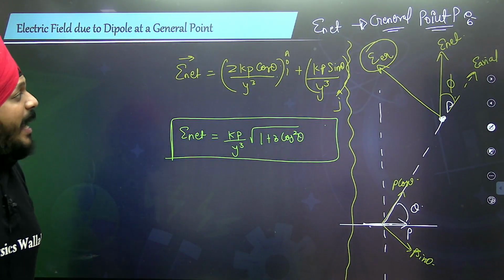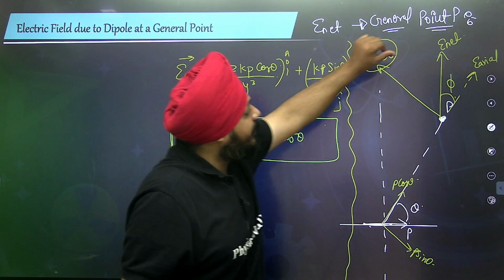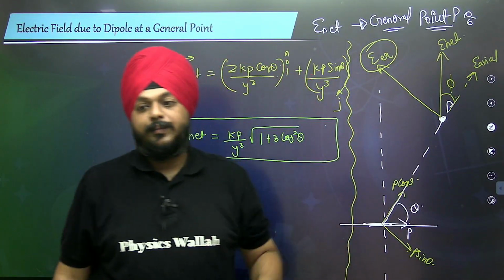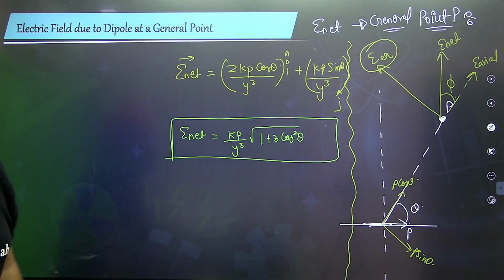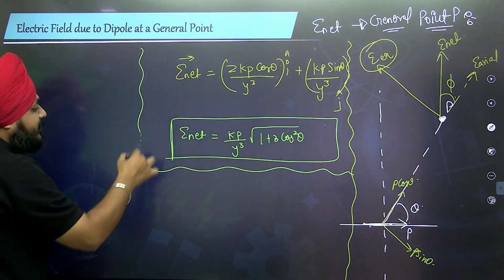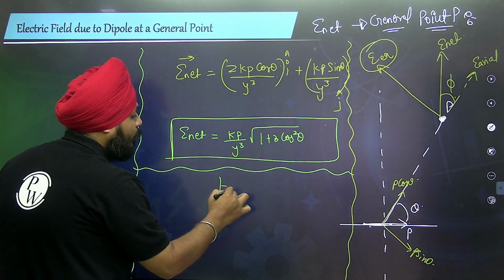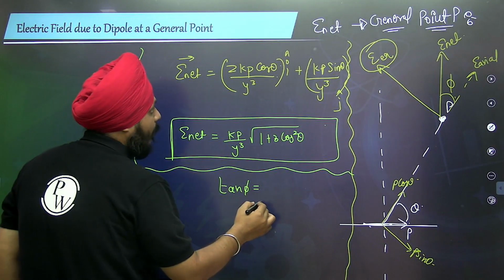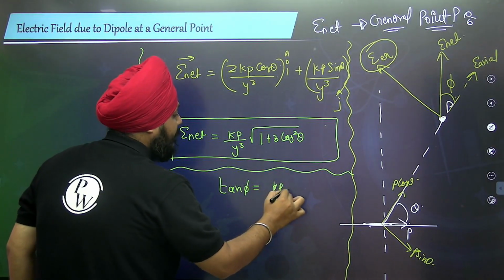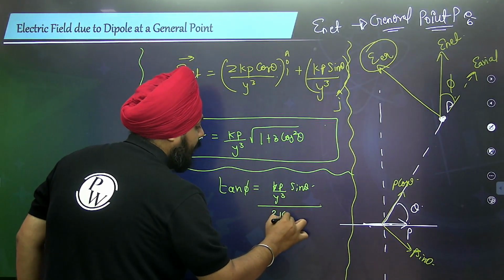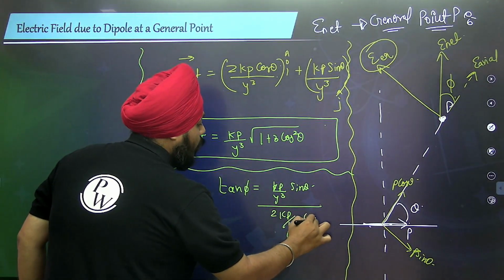Now there exists a relation between phi and theta. How are we going to identify this? See, tan phi is the y component by the x component. So it is kP by y cube sine theta divided by 2kP by y cube cos theta.